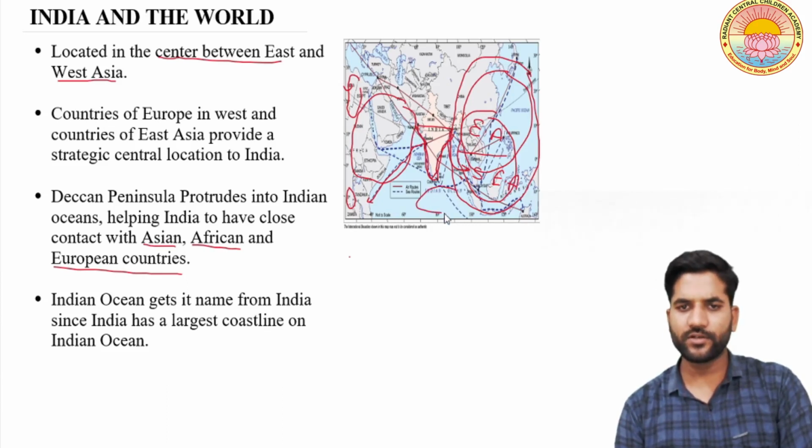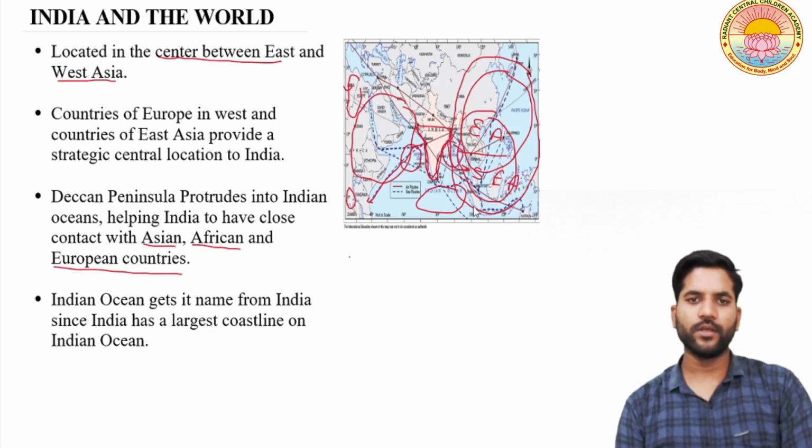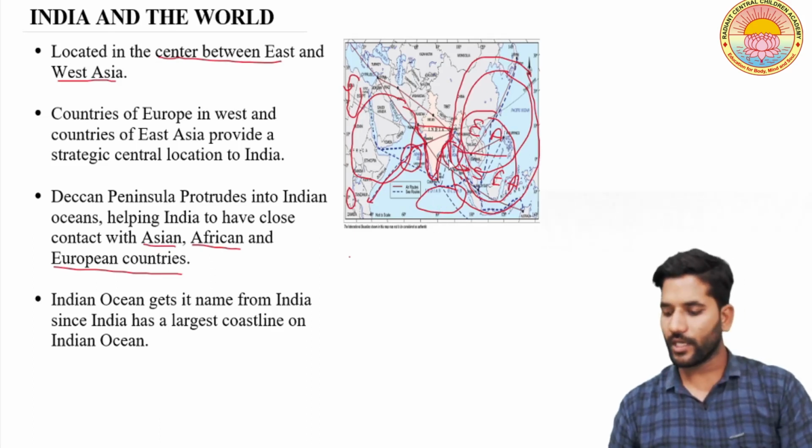This is the Indian Ocean region. This one is the Arabian Sea, which is a part of the Indian Ocean, and this one is the Bay of Bengal. So you can see that it shares the longest coastline with the Indian Ocean. This is the reason why the Indian Ocean is named after the country India.